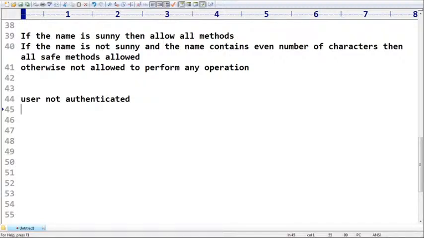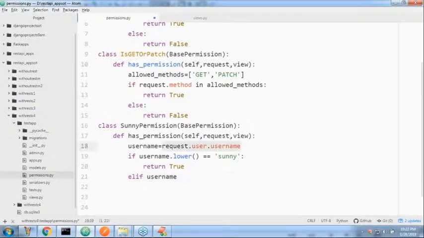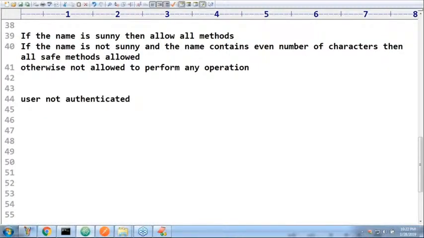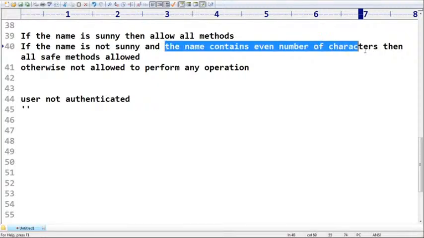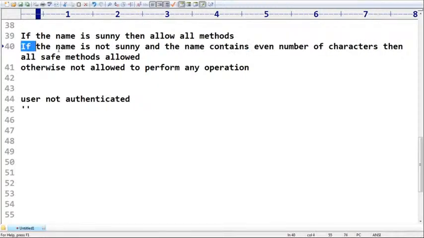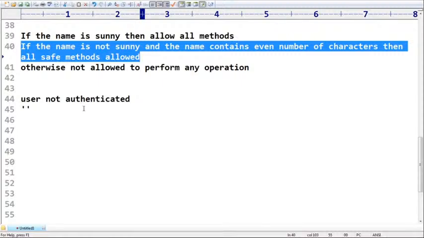You will get empty, not None. You are going to get an empty string. Empty string, what is the length? 0. Is 0 even or not? 0 is even. So, even length: if the name is not Sunny and the name contains an even number of characters, then all safe methods are allowed. So, make sure authentication must be required.